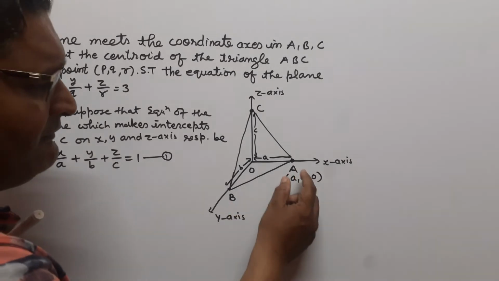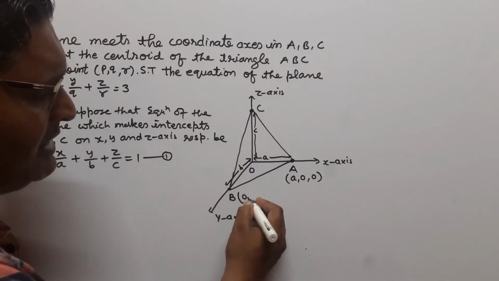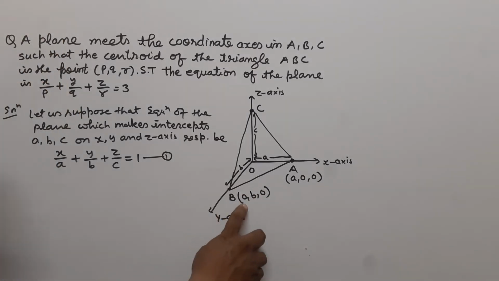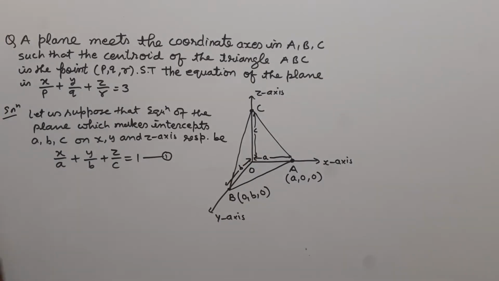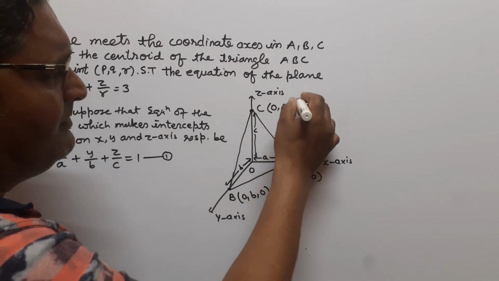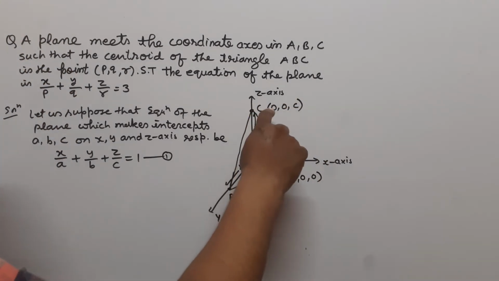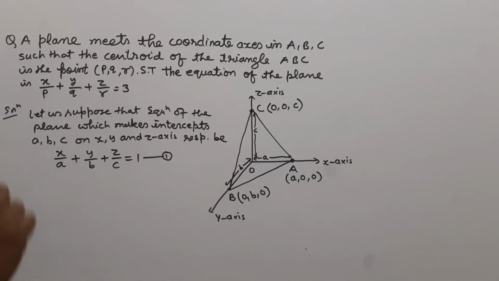Similarly, the coordinates of B can be written as (0, b, 0), because the x and z coordinates are 0 on the y-axis. Similarly, the coordinates of C are (0, 0, c), and the x and y coordinates on the z-axis are 0.